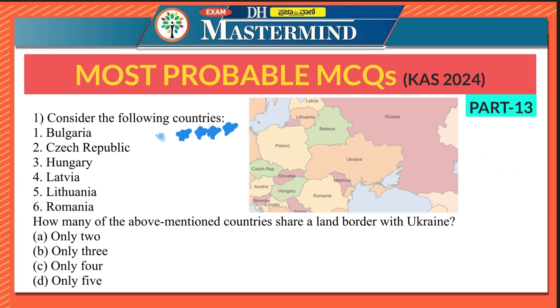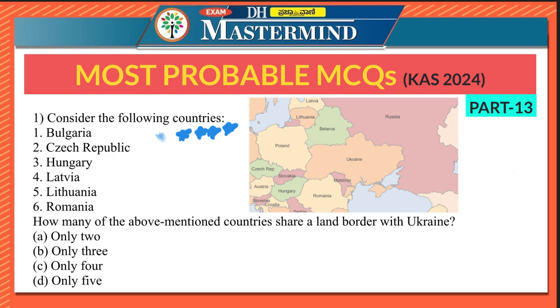First question says consider the following countries: Bulgaria, Czech Republic, Hungary, Latvia, Lithuania, Romania. How many of the above mentioned countries share a land border with Ukraine? Only 2, only 3, only 4, only 5. So I have actually shown the map here itself, so you can see.